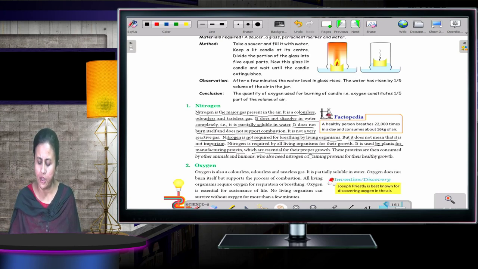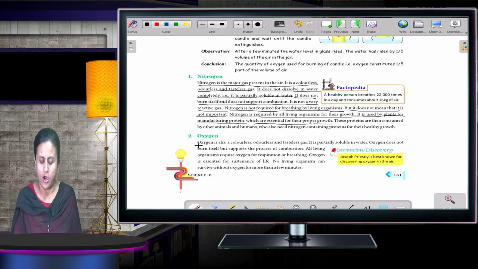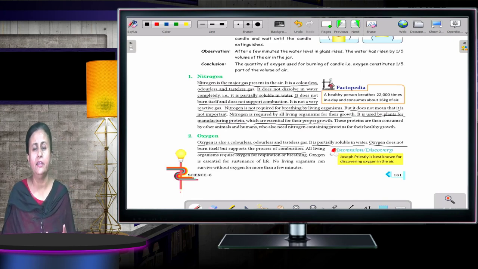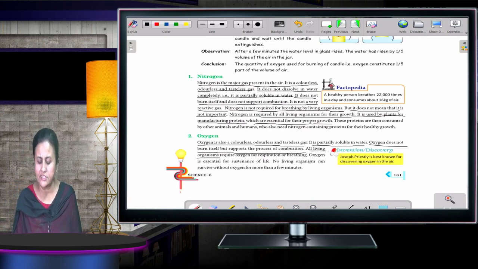This is very important now. Oxygen is also a colorless, odorless and tasteless gas, as is nitrogen. It is partially soluble in water, as nitrogen was. Oxygen does not burn itself, but supports the process of combustion. All living organisms require oxygen for respiration or breathing. Oxygen is essential for sustenance of life. No living organism can survive without oxygen for more than a few minutes.